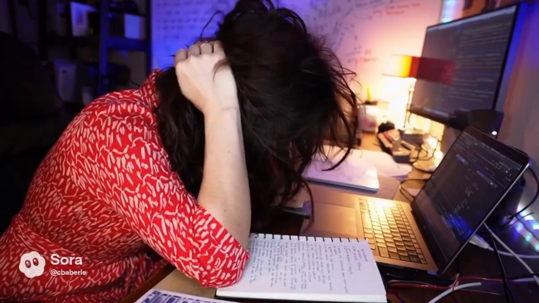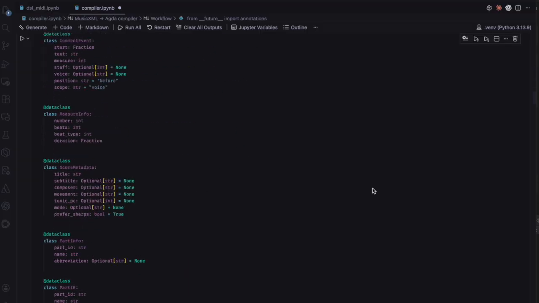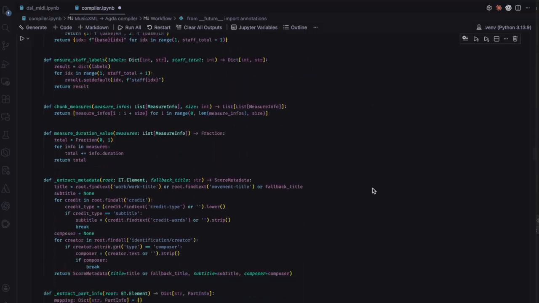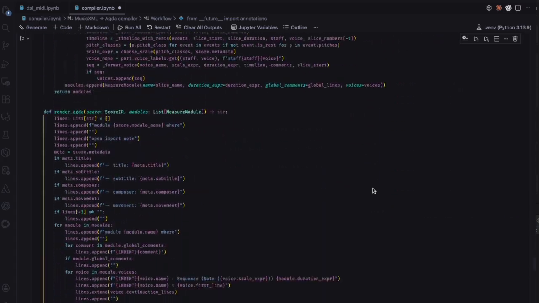You might be thinking, Corinthia, that's great and all, but how can an LLM write in this language if it's never seen it before? Yeah, how the do I get any data for this thing? I wrote a compiler to convert all the Music XML that's out there into my new DSL. It chews through the Grandstaff LMX corpus, reconstructs voices and scales, and spits out about 41,000 little type measure modules.